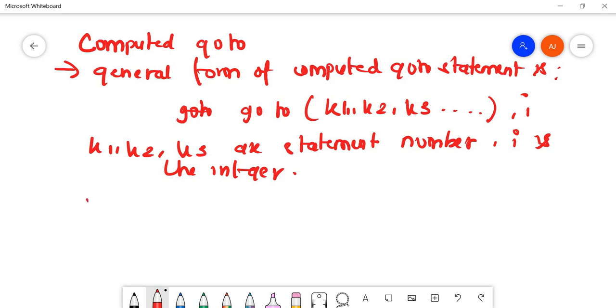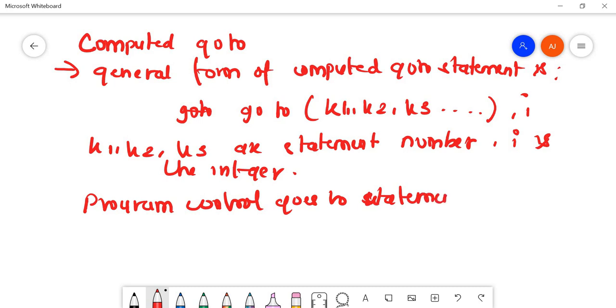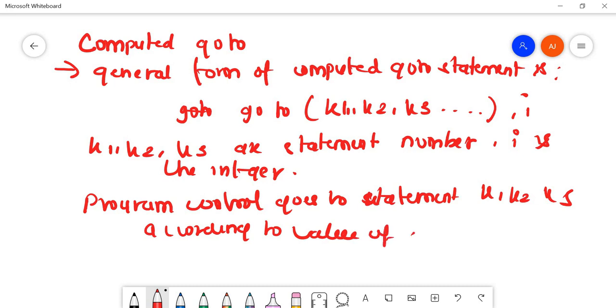Program control goes to statement k1, k2, k3 according to the value of I, which is equal to 1, 2, 3 respectively. Fine, so this was about computed goto.